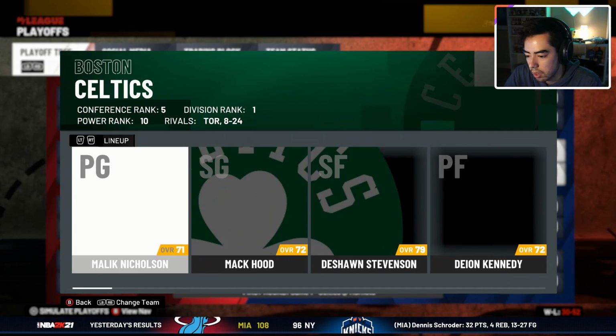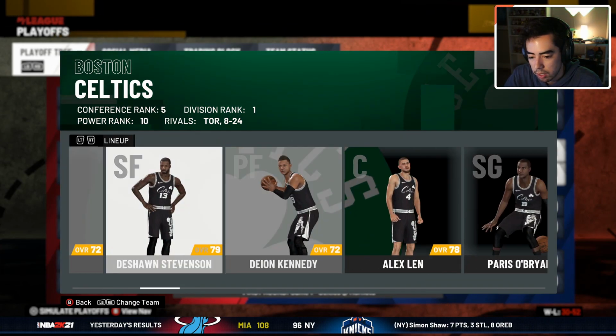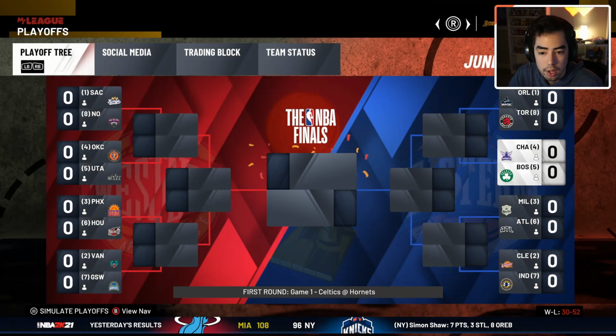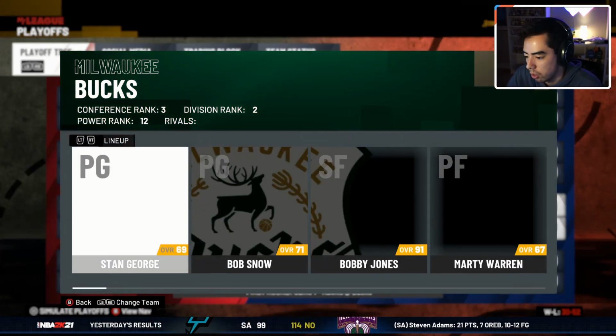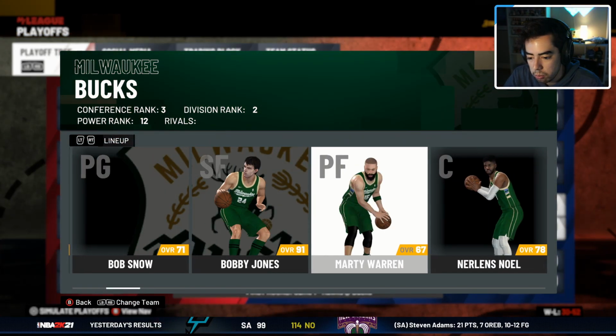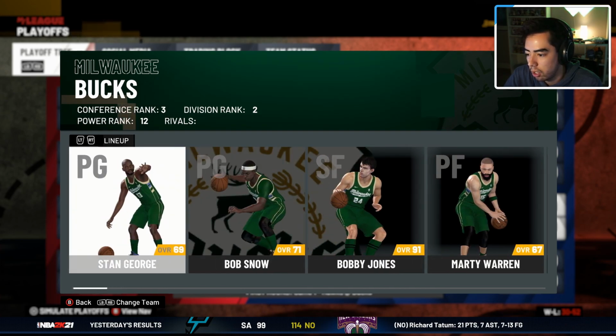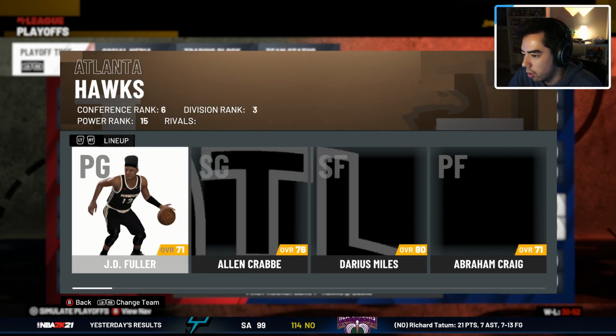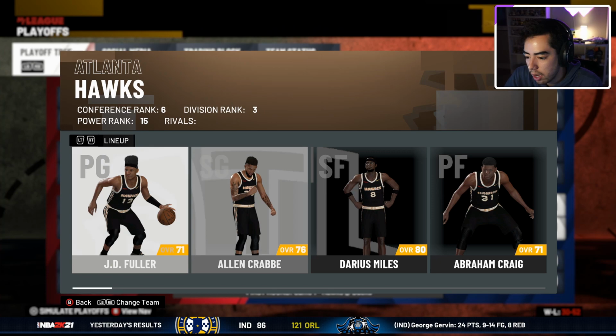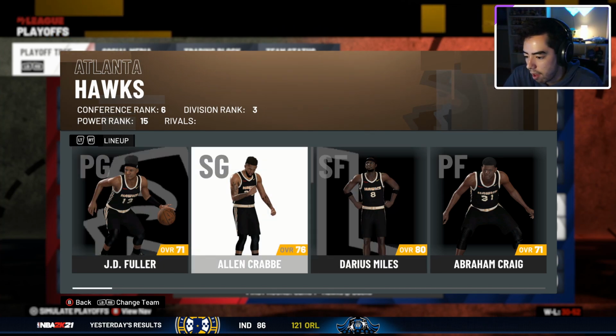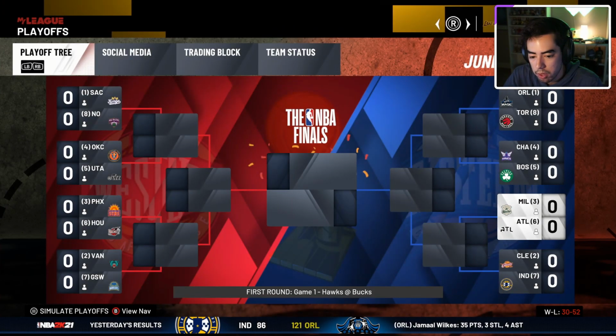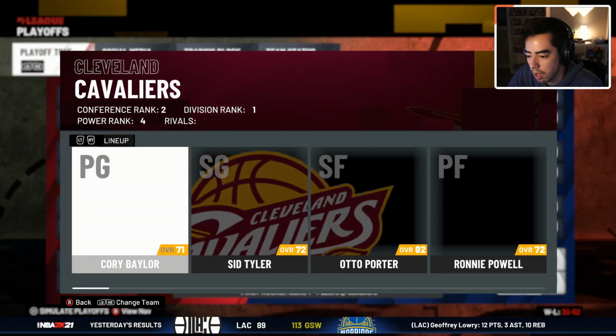And then they're going up against the Celtics, who have Deshaun Stevenson and Alex Len, but I would assume Giannis should get past the first round here in year one. Bobby Jones and Noel are on the Bucks. They're a 3 seed. The Hawks are the 6 seed. They have Alan Crabb, Darius Miles, and then the Cleveland Cavaliers are the 2 seed.